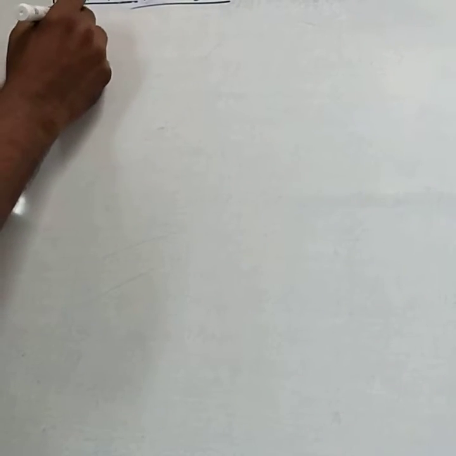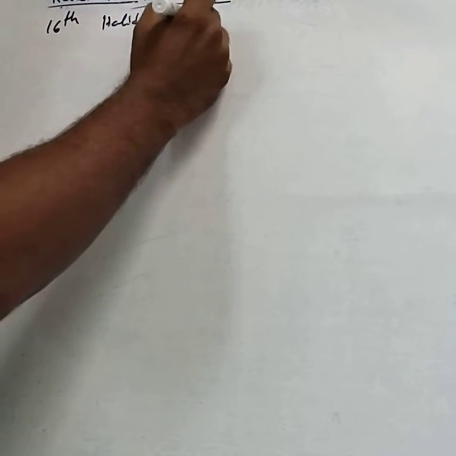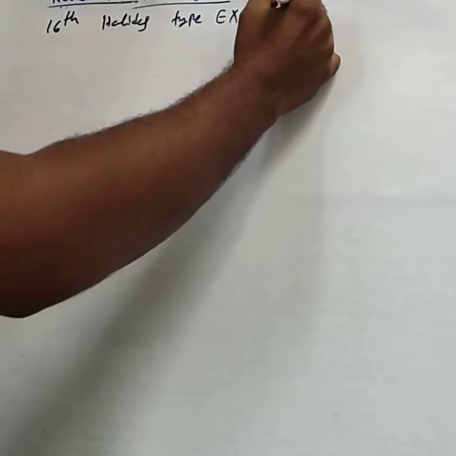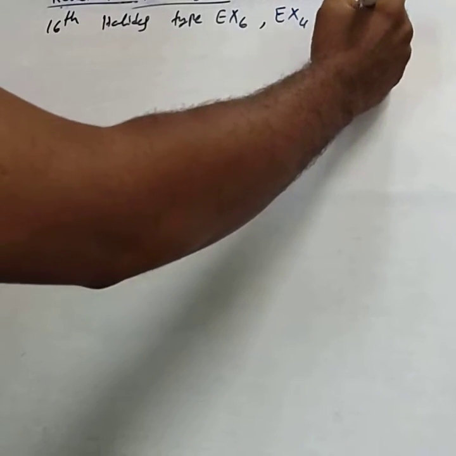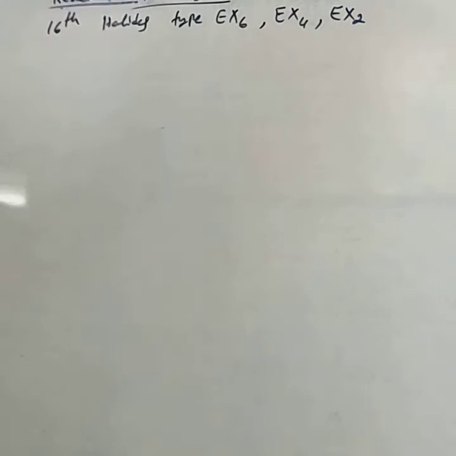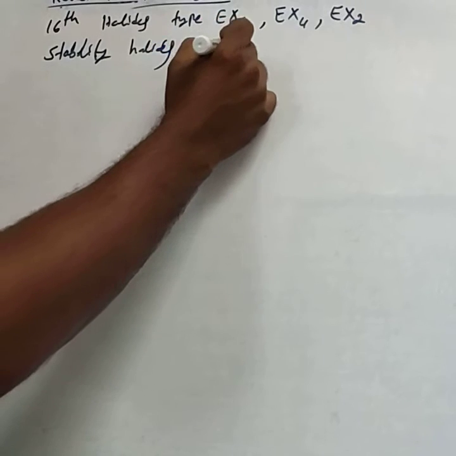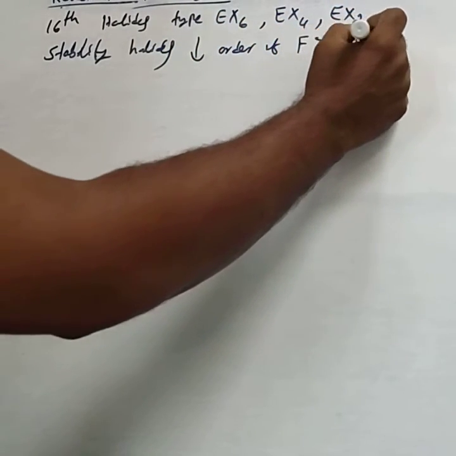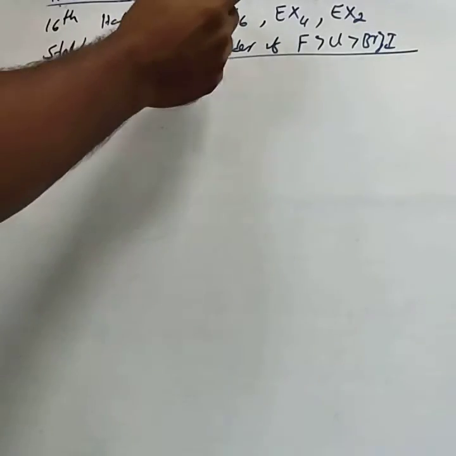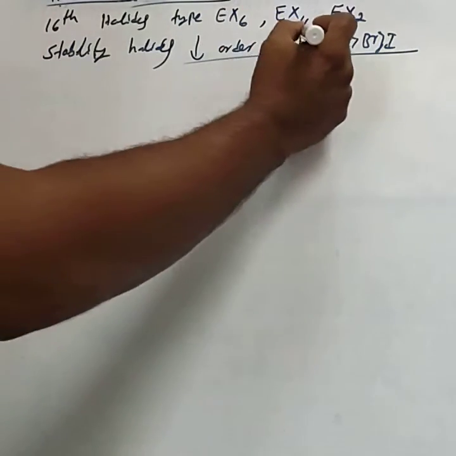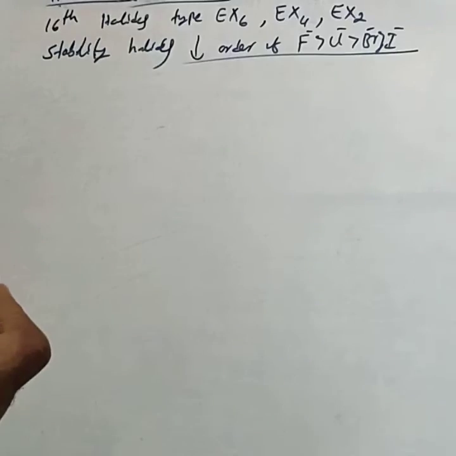The 16th group elements form halides of the type EX6 hexahalides, EX4 tetrahalides, and EX2 dihalides, where E is a 16th group element and X is a halogen. The stability of any type of halide decreases in the order fluorides, chlorides, bromides, iodides. Fluorides are more stable, whether dihalide, tetrahalide or hexahalide.